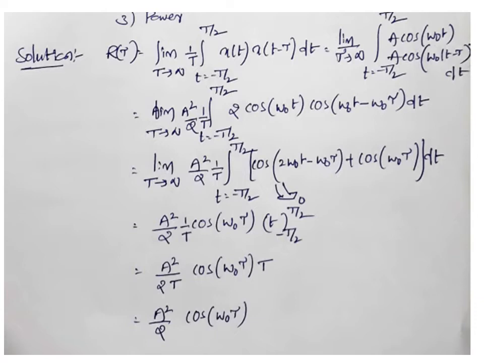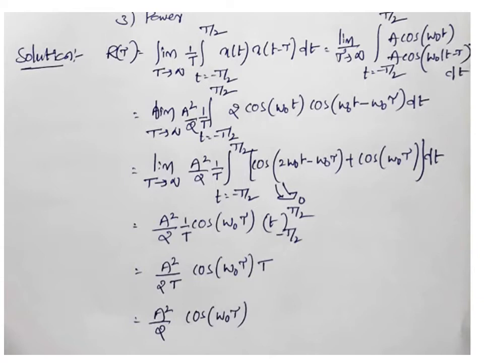Okay, next term, cos of omega naught tau. Omega naught tau is a constant, so cos of omega naught tau is also constant. It is not a variable with respect to t. So we have to write that cos of omega naught tau is out of the integration. Okay, so what is the remaining thing now?